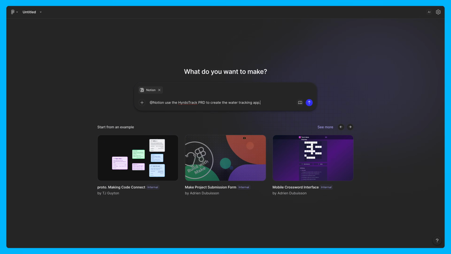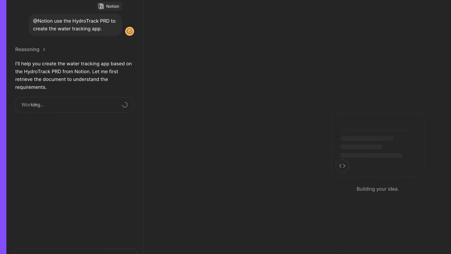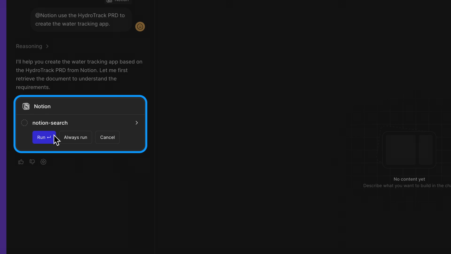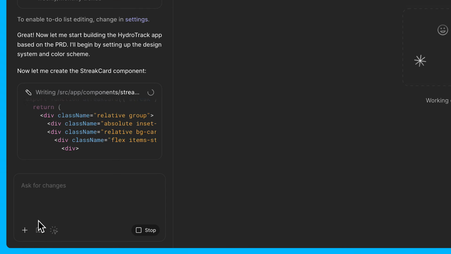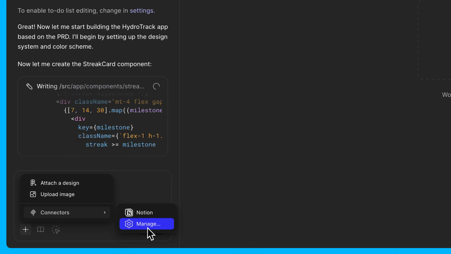Let's see what happens. As Figma Make works, you may be prompted to grant permissions for a specific MCP tool to run. You can grant access on a case-by-case basis, or give the tool ongoing permission to run without asking again. You can also control these permissions from the connector settings.